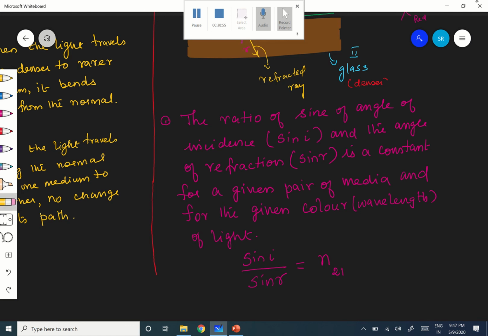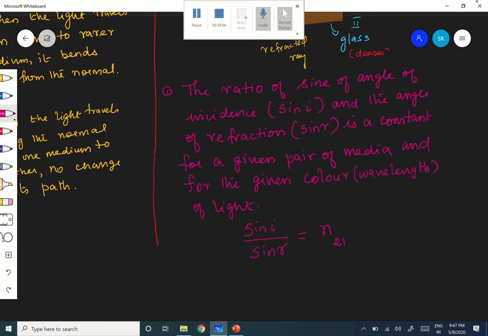This constant is denoted by n21, and here n21 is what is called the refractive index. This is a very important term here, the refractive index.